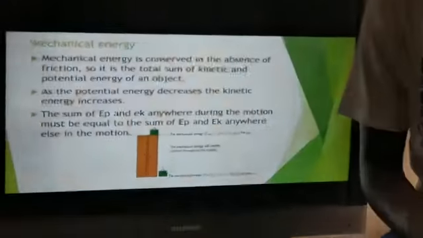So we can see here, we have an object. It has a potential energy because it is not moving and there's a height. So we can get the potential energy of this object. As this object starts to fall, the height will decrease. So this object will have the velocity. So we can basically calculate what? The kinetic energy. The potential energy of this object as it falls, it will be converted to the kinetic energy.